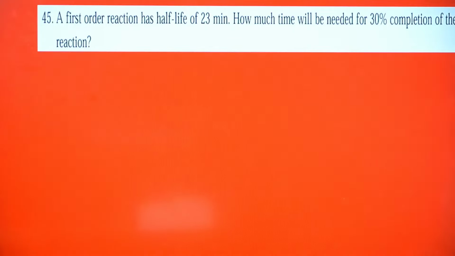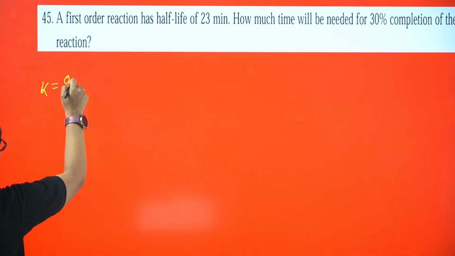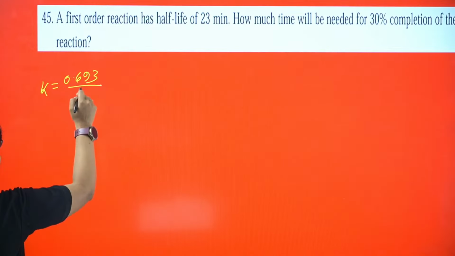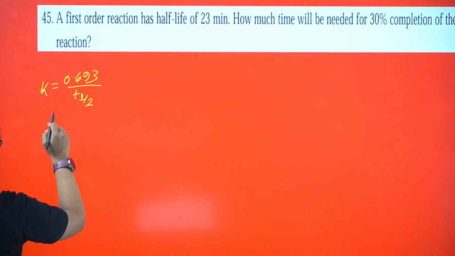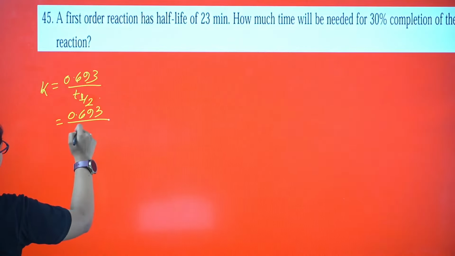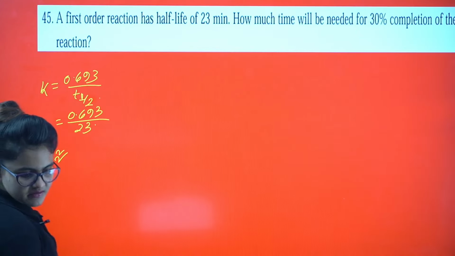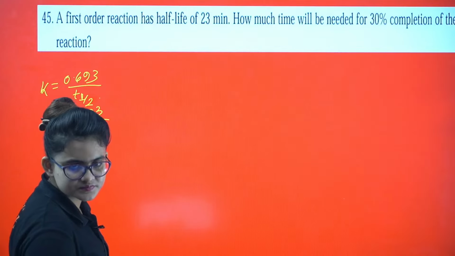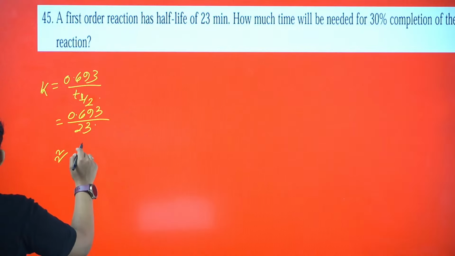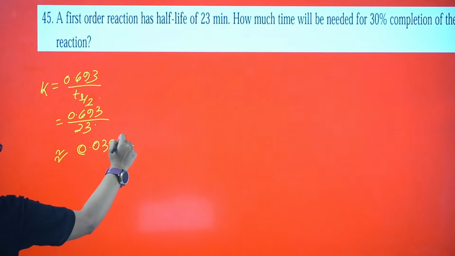So what I can do is, we know K is basically 0.693 divided by T half, right? So here I can put the value: 0.693 divided by 23 minutes, right? So this will give you the K value as 0.03013 per minute.